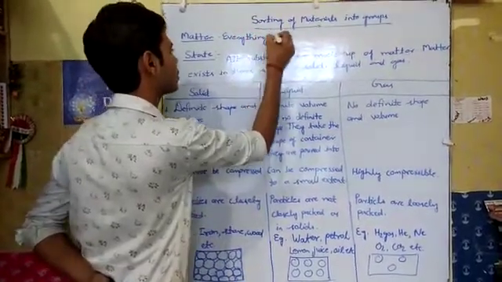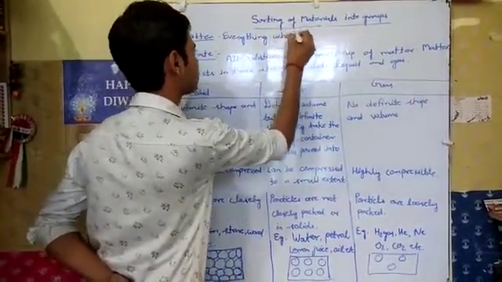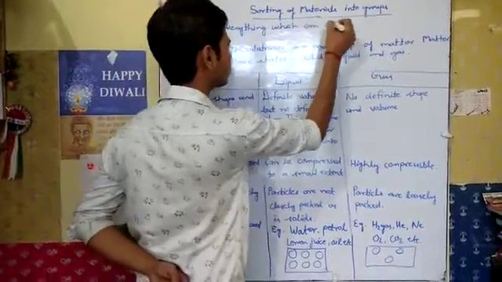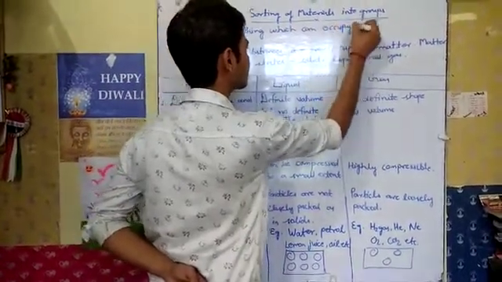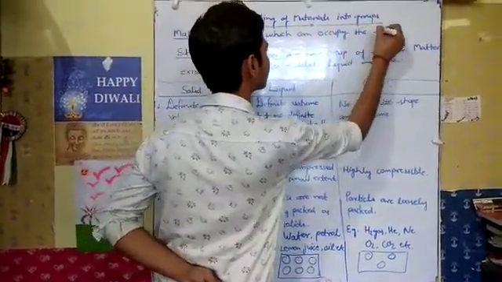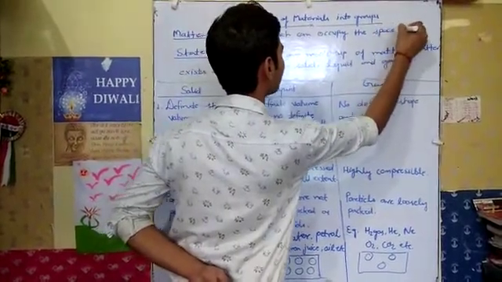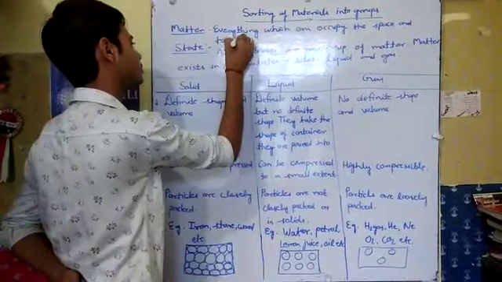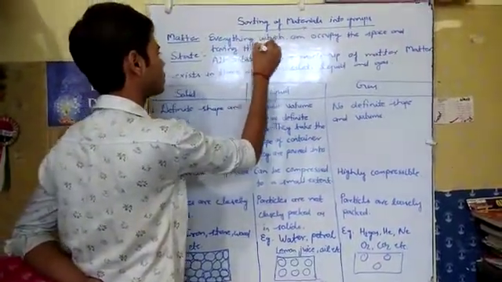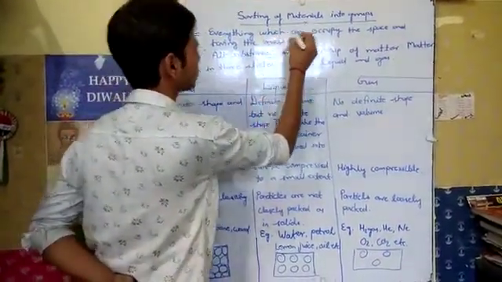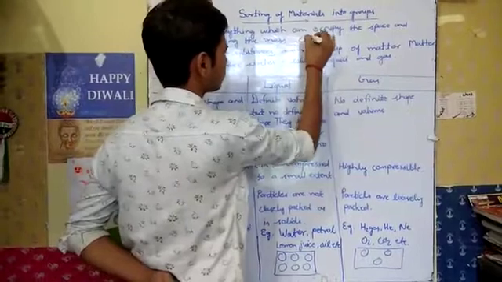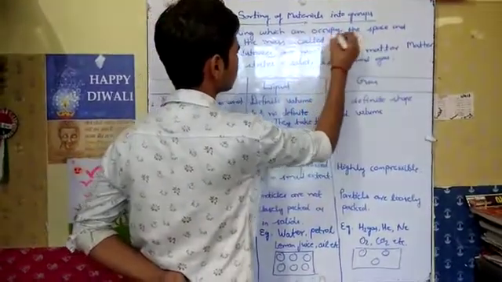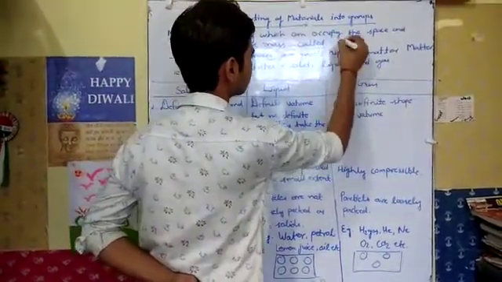Everything which can occupy space and having mass is called matter.